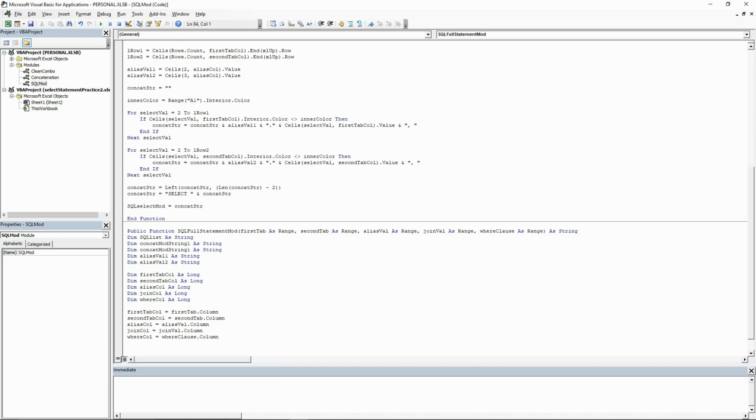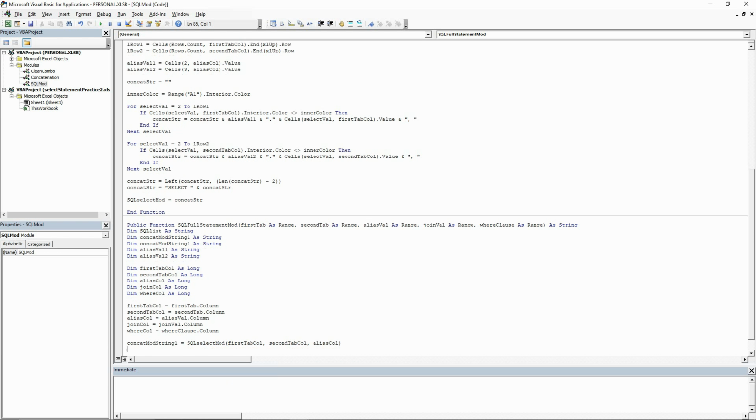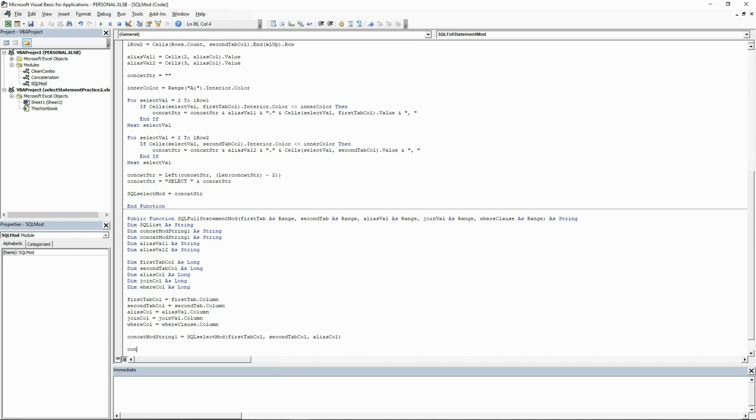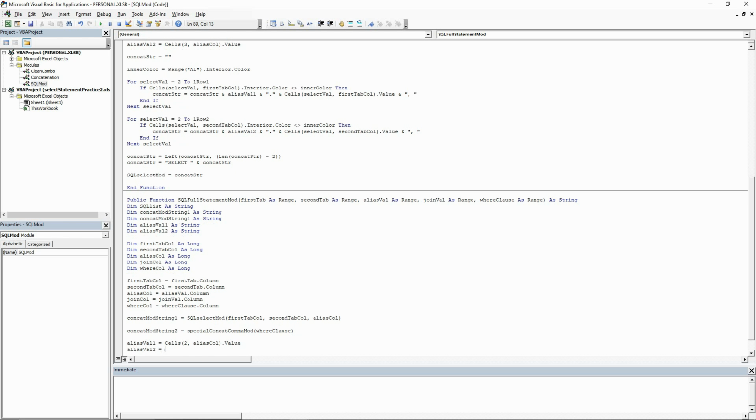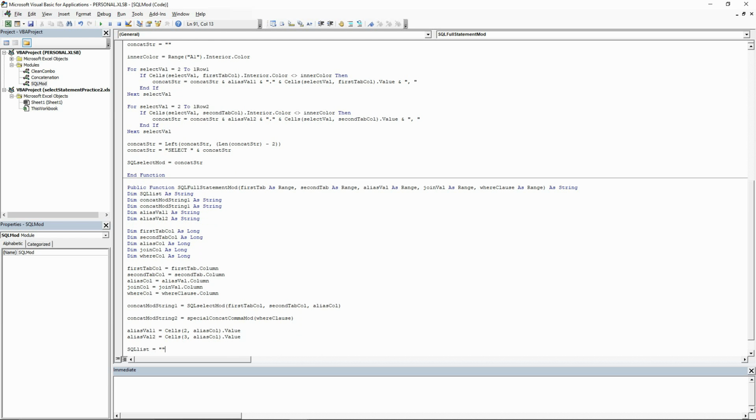We will set our first concat mod string to the string that will be returned when we call the SQL select mod function. We will enter the column number variables as our arguments. We will set our second concat mod string to the string that will be returned from the special comma mod. Next, we will hardcode our alias values. We will initialize the SQL string.